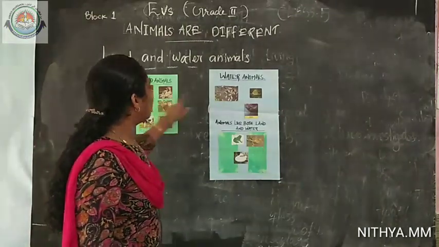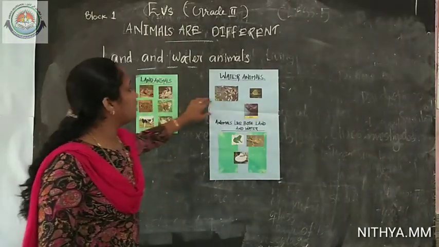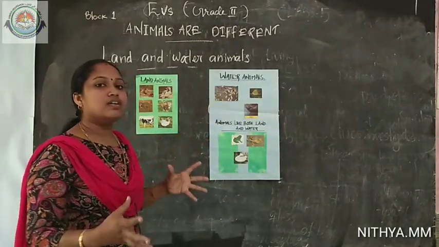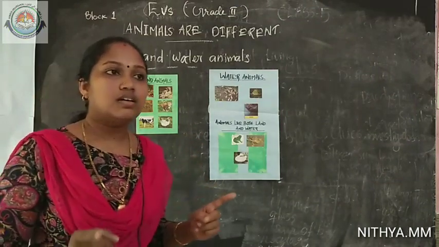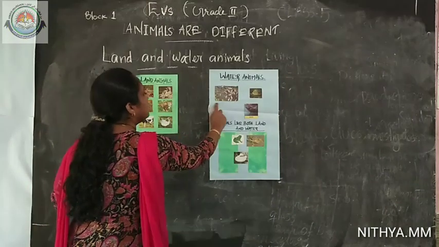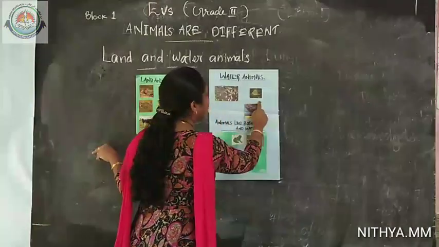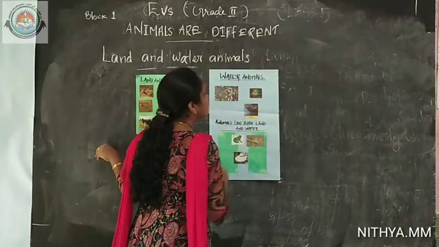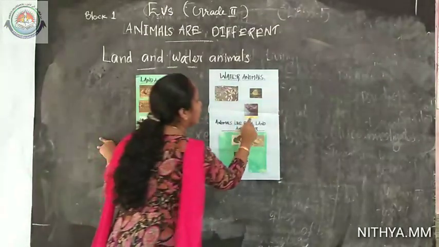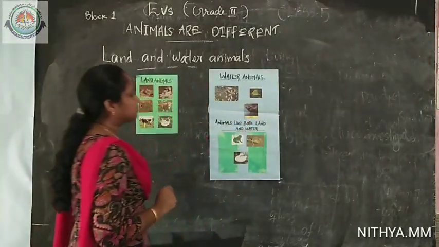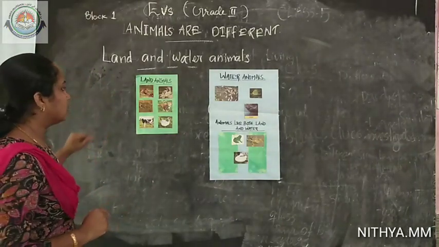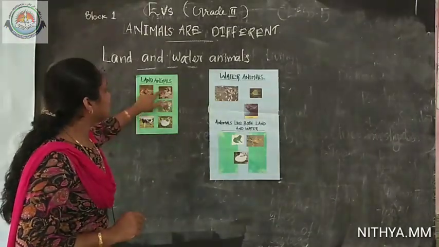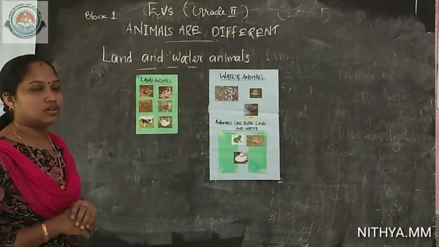So, land animals and water animals are different from each other. Yes, these water animals have fins and tails to swim in the water, and they have gills to breathe. Do they have legs? No, they don't have legs. What about the land animals? They have legs to walk.